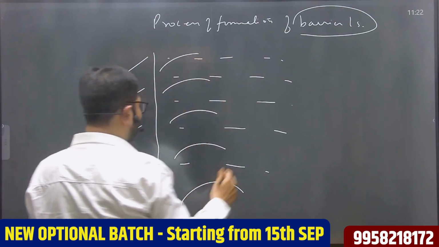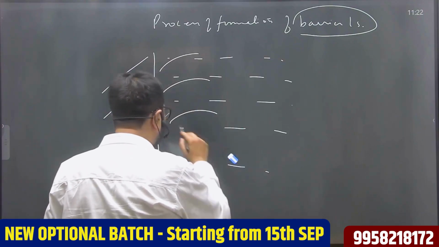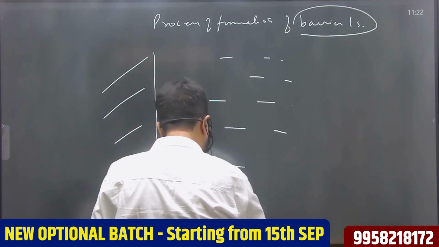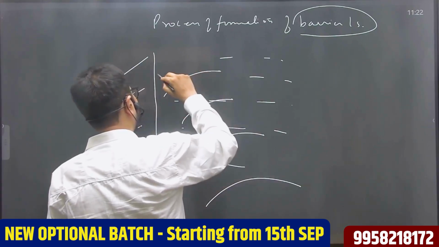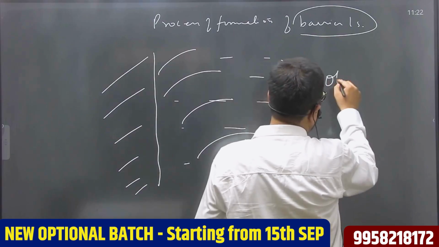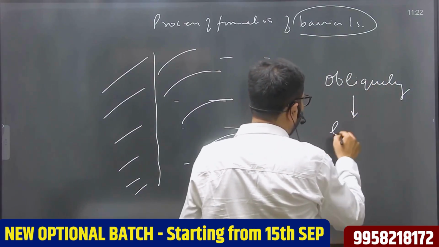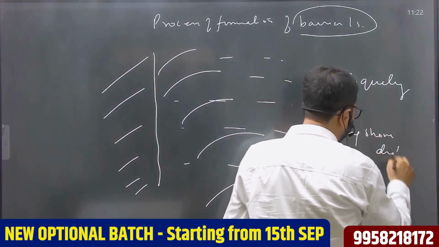Not a direct hit, when the sea waves impact the coast obliquely, at an angle. In this case, when they strike the coast obliquely, they create long shore drift.